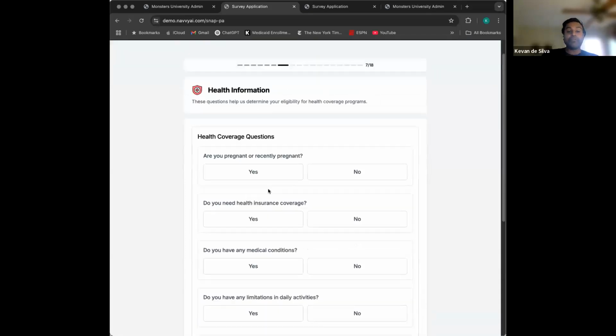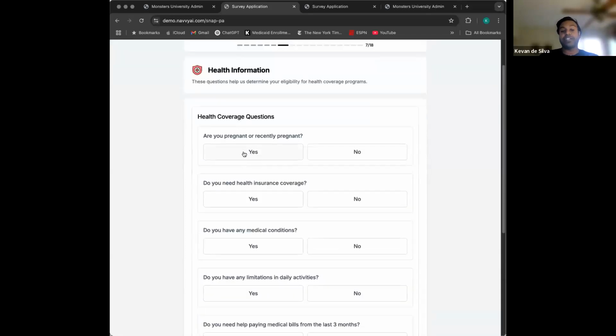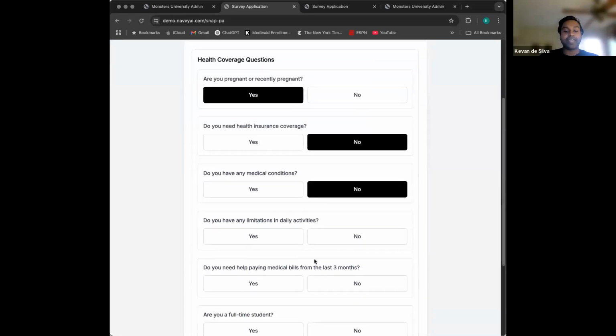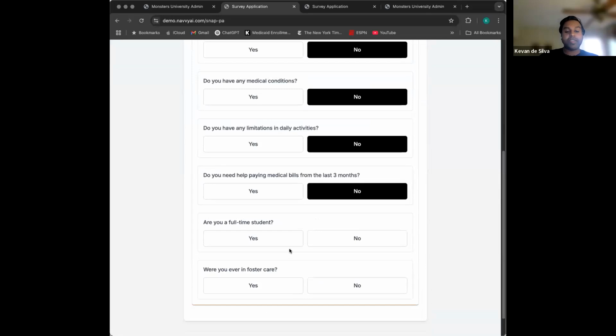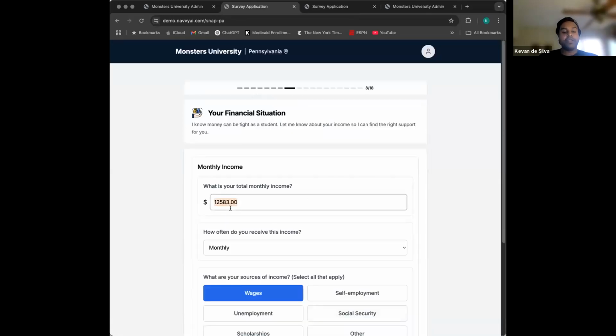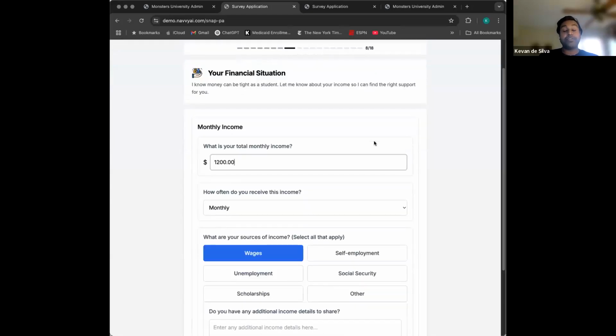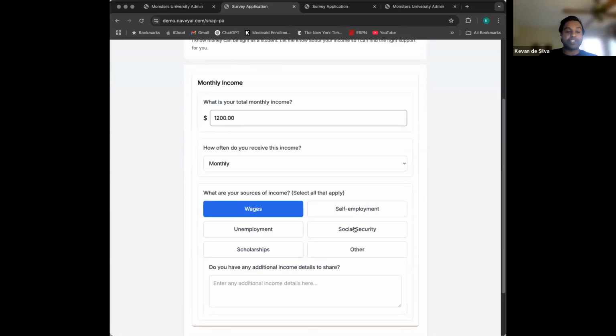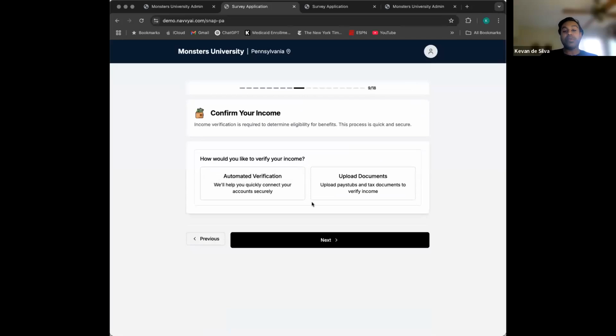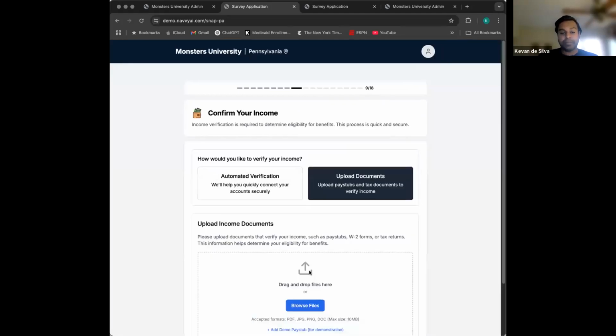Then we forward a bunch of the questions that are on Pennsylvania's application right in front of the students so that they're able to answer them really quickly and easily, and then proceed with that information populating the document. We're able to pre-populate information on their previous income. They're able to select additional sources and add them. And then we enable verification of this by uploading, let's say, pay stubs.